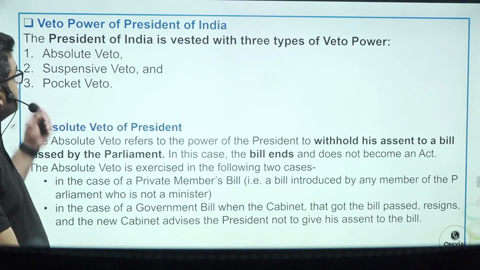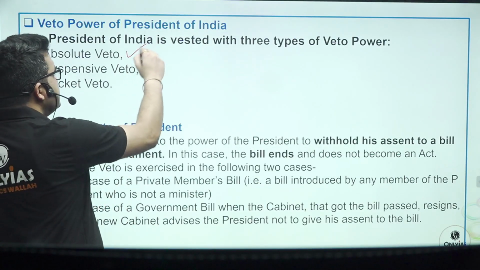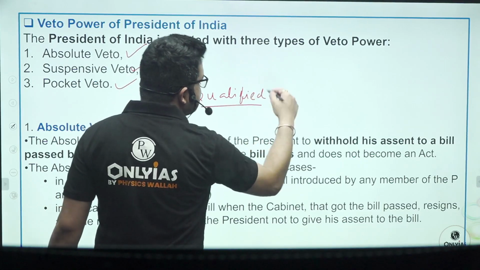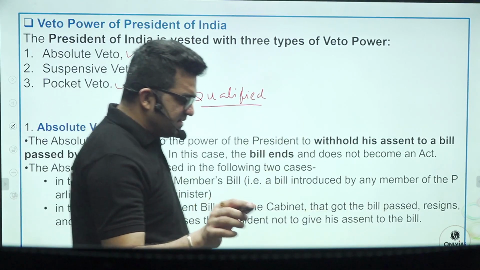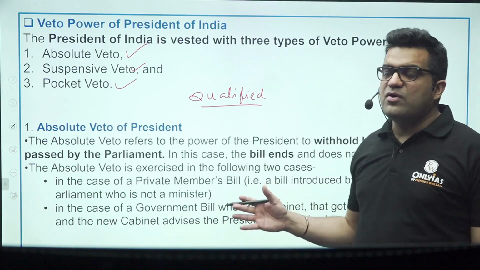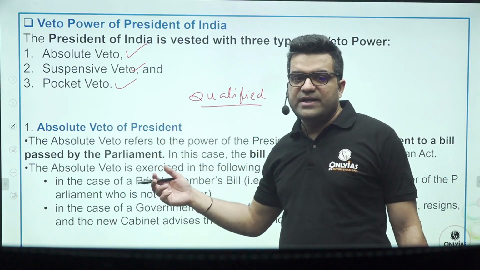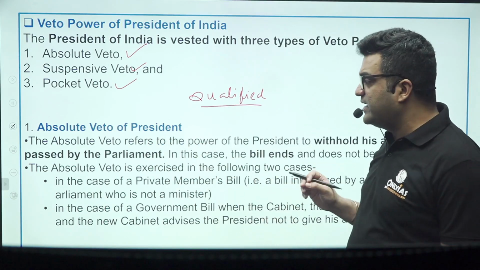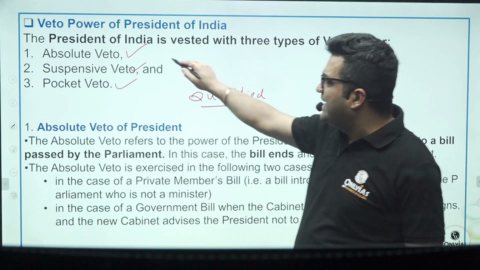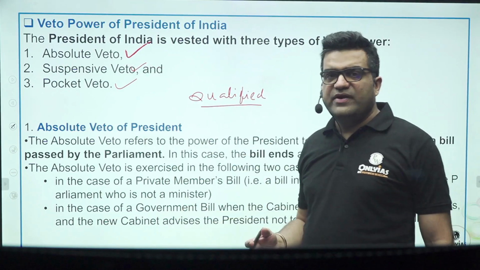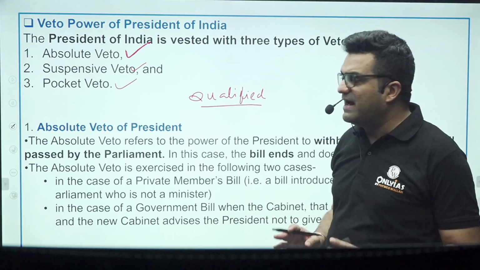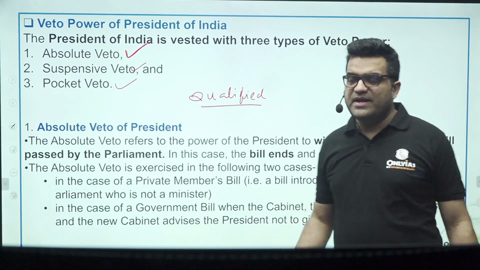Now, the President of India enjoys these three veto powers. Qualified veto, the fourth power, is observed in countries like the US, whereby there is a time limit, and within or after that time limit the US Congress can pass the bill with a higher majority. That kind of thing is not observed in India. A higher majority is not required. If the president rejects the bill, that means exercises the absolute veto, the Parliament of India can pass the bill again, this time again with a simple majority. That is why we do not have a qualified veto in our constitution.